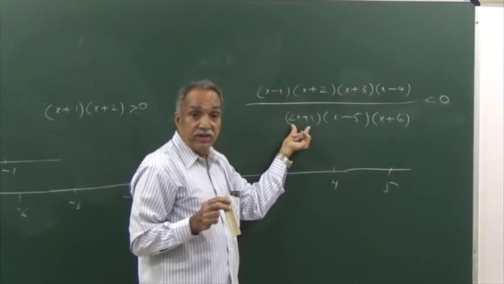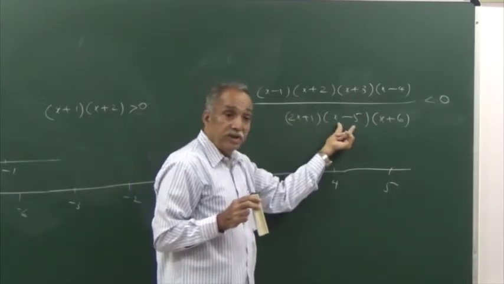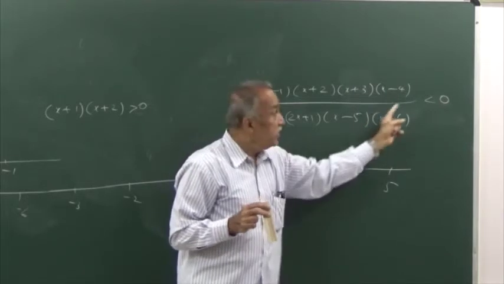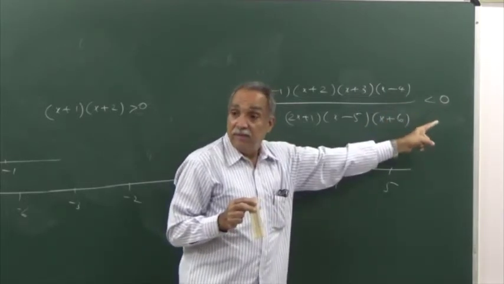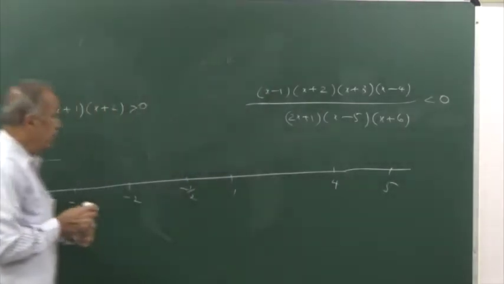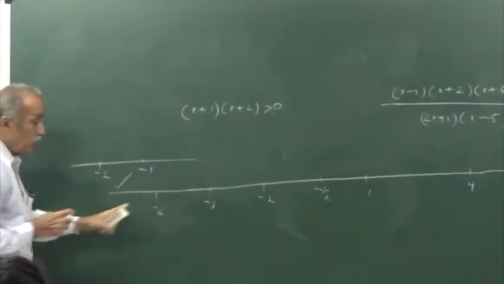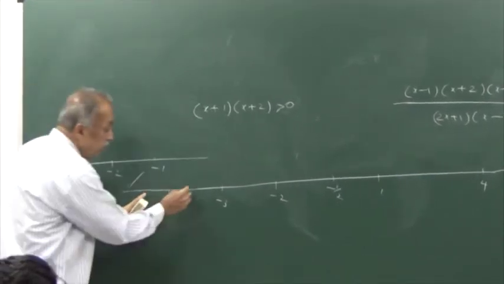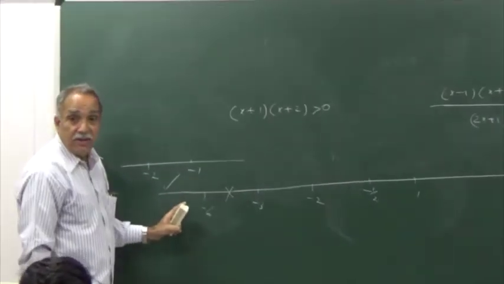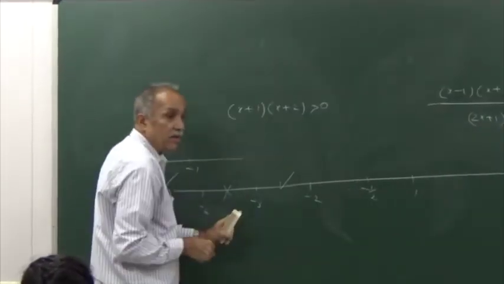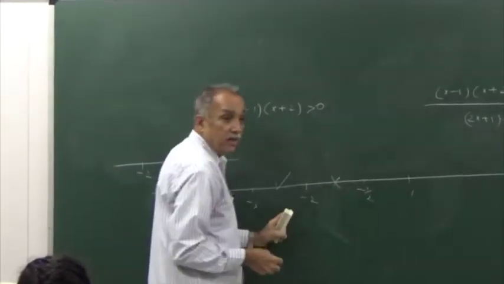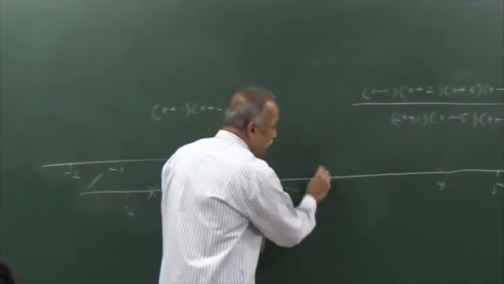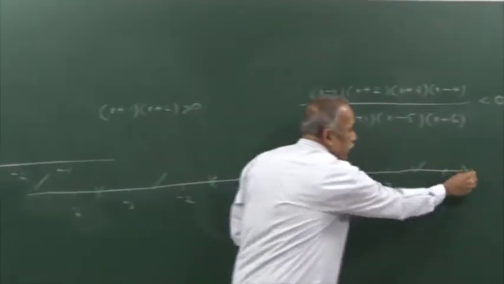My point is minus 7, negative, negative, negative, everything is negative. So is the inequality satisfied? Yes. That means this is a part of my solution set. If this is a part, this will not be a part, this will be, this will not be. Our experience suggests this will be, will not be, will not be.